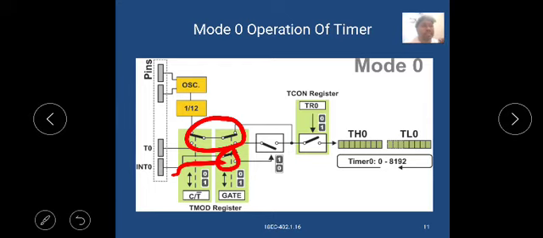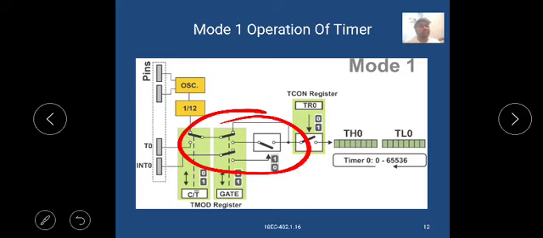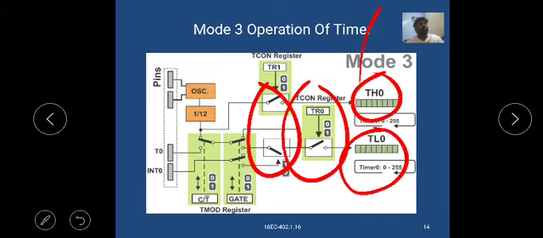Then this is connected to TH0 and TL0. You can understand mode 1 like that. Based on this arrangement of switches, it operates timer mode 1, mode 2 and mode 3.